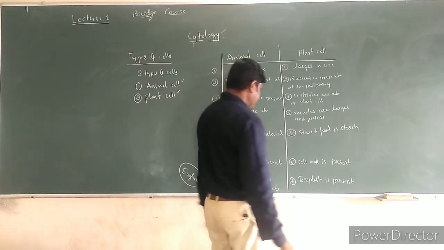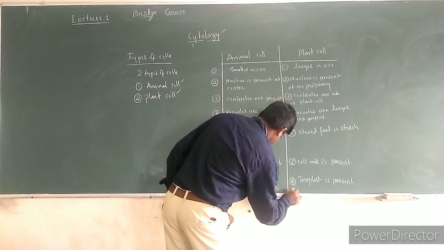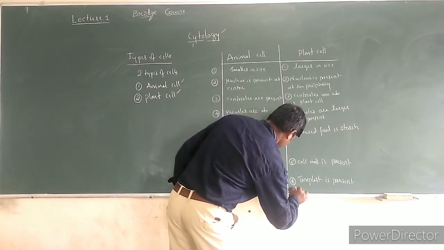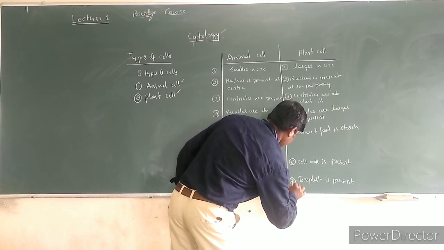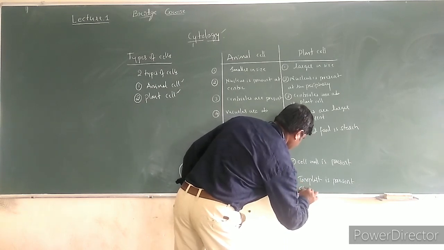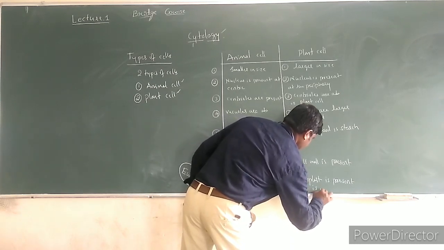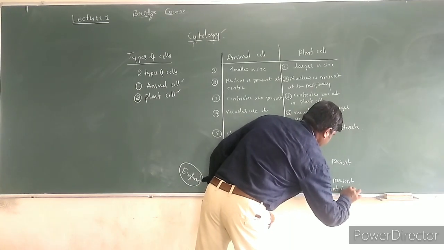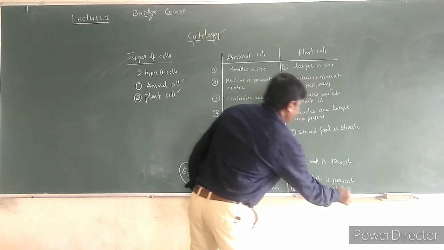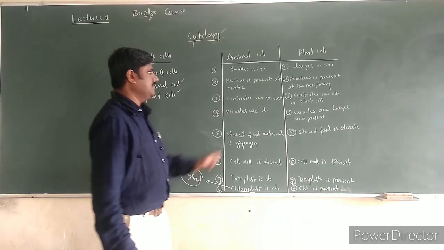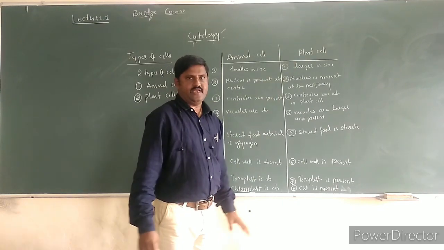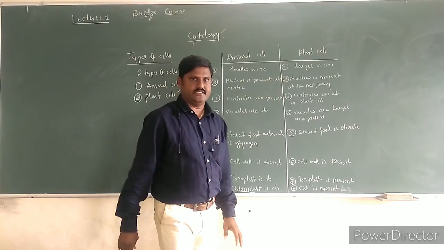So chloroplast is absent in animals, but chloroplast is present in plants. These are some differences between animal cell and plant cell. Remaining things we'll see in the next class.